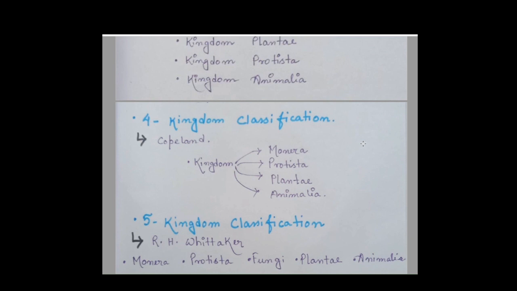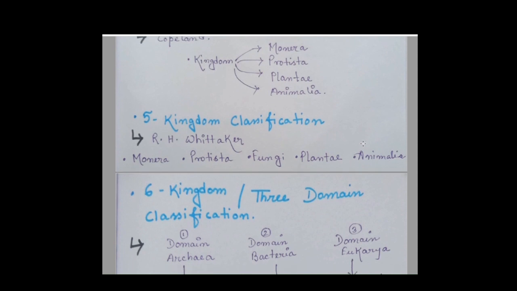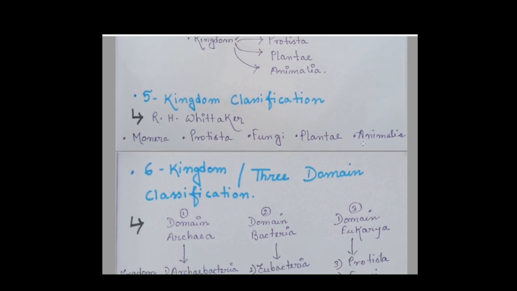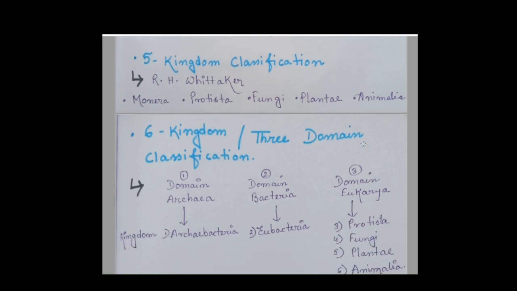And the five kingdom classification, which you all have already read about, is Whittaker's five kingdom classification. The five kingdoms are Monera, Protista, Fungi, Plantae, and Animalia. And lastly, the most recent is the six kingdom, or we can also call it the three domain classification.